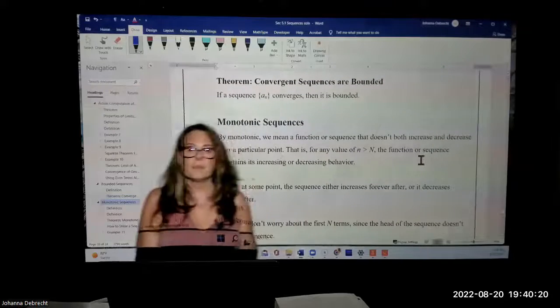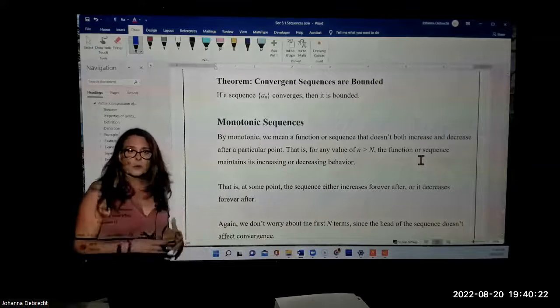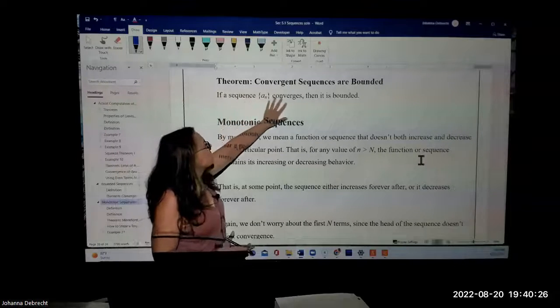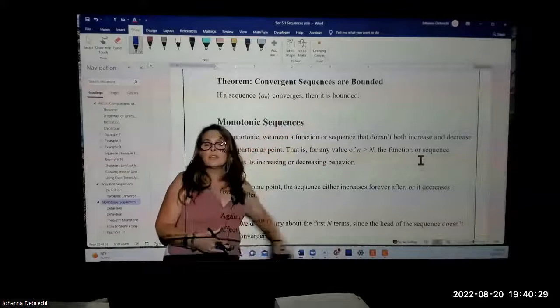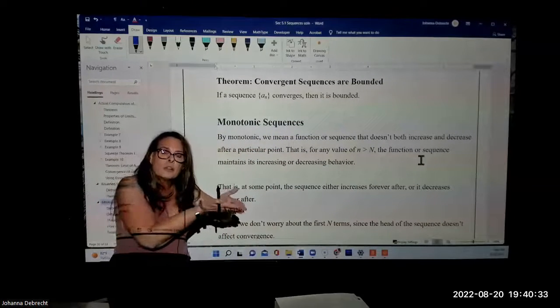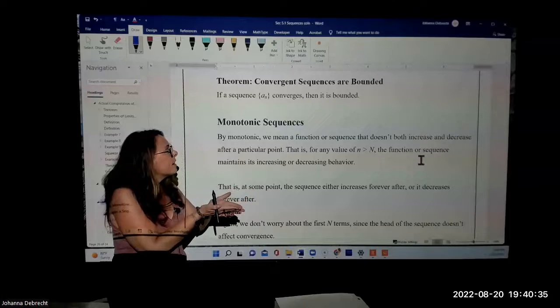This theorem is one of the most important ones when we're talking about sequences. And it basically says if the sequence a sub n converges, then it must be bounded. Because if it converges, it is getting closer and closer to some particular y value.